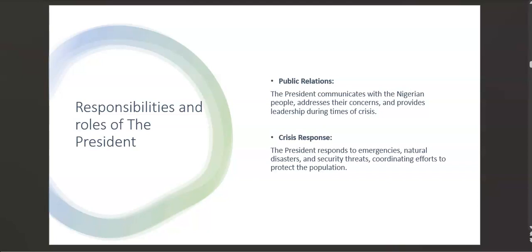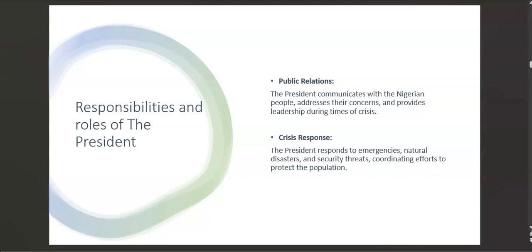Another one is crisis response. The president responds to emergencies, natural disasters, and security threats, coordinating efforts to protect the population. For example, maybe some bad people have killed many people, or bad people have gone to a country and started stealing from people, the president will respond to this.